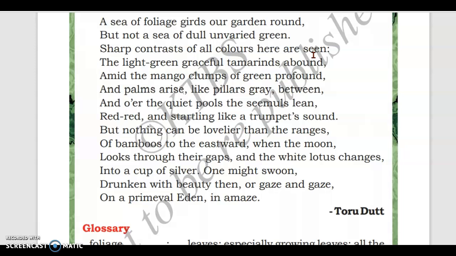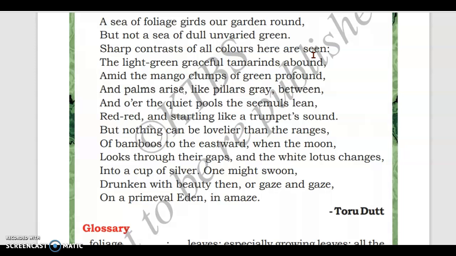So what are the colors she is telling us here? Let's see. There is a color contrast. "Light green graceful tamarinds abound." The tamarind tree has a light green which is so graceful. Abound means a large amount. So a large amount of light green tamarind leaves are there, amid the mango clumps.